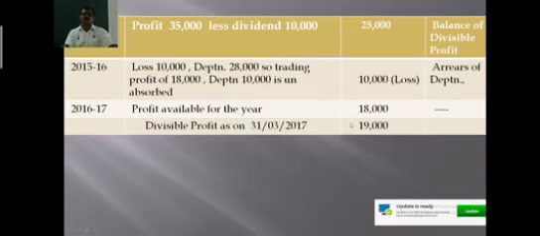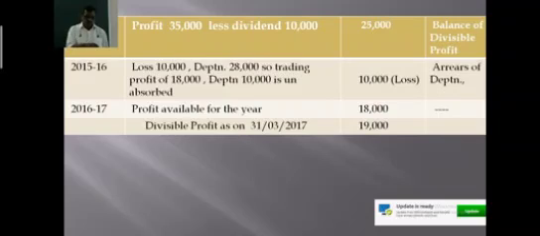So one condition here is, in order to declare dividends, the arrears of depreciation of all the previous years should be provided for. Therefore, after providing for all the arrears of previous years, the balance of profit available is rupees 19,000.